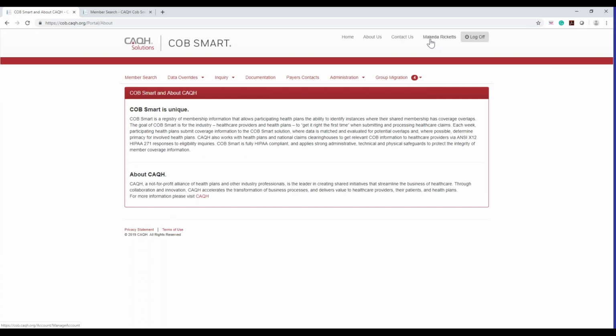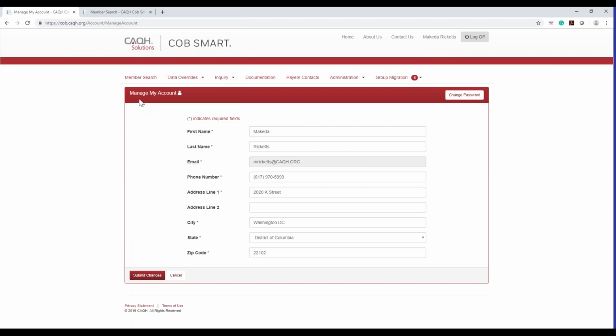And if you click on your own name here, and I don't think a lot of people know this, it will take you to Manage My Account, and it will have all your information here where you can put in all your information that you need to and change anything that you might need to change here as well.